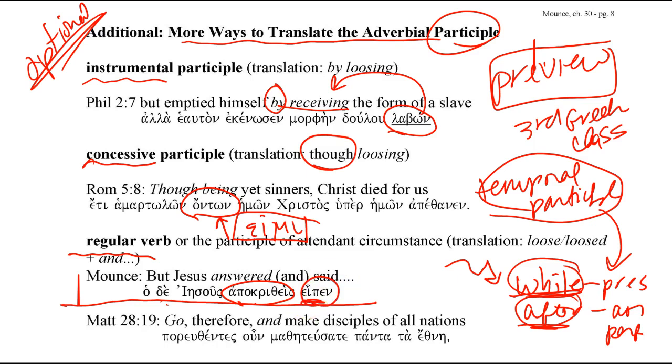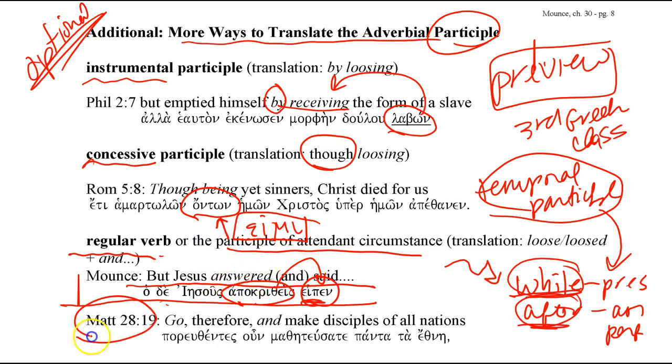Here's the finite verb, and you could say "Jesus after answering said," but a lot of times, because answering and said almost happen at the same time, a lot of your translations translate this as what we call the participle of attendant circumstance, and therefore they translate it as two finite verbs: "Jesus answered and said."